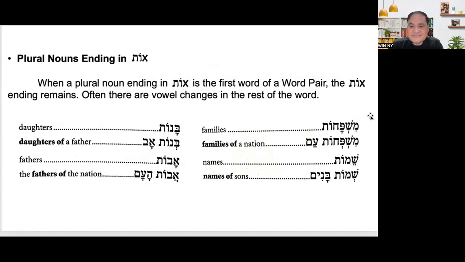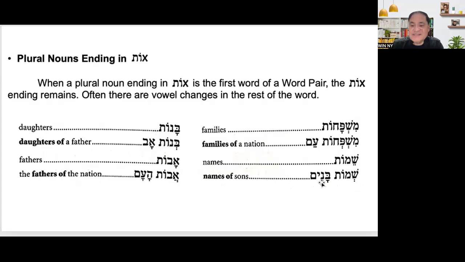The next one is Shemot. But if it is a word pair, names of sons, Shemot Banim. What is Banim? Sons.